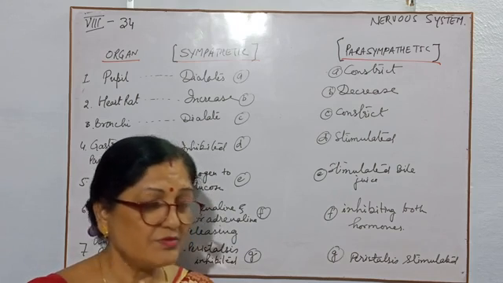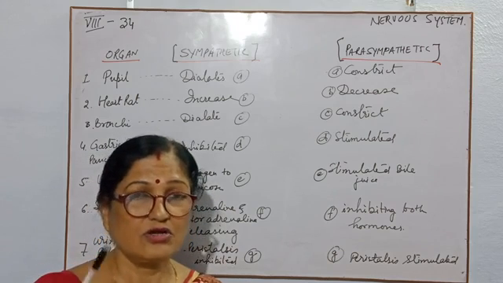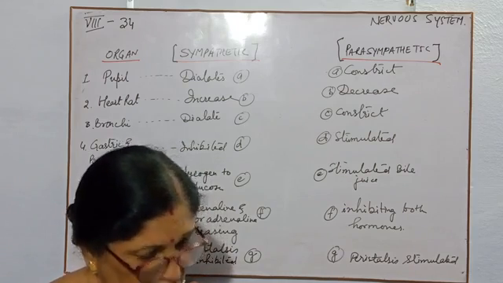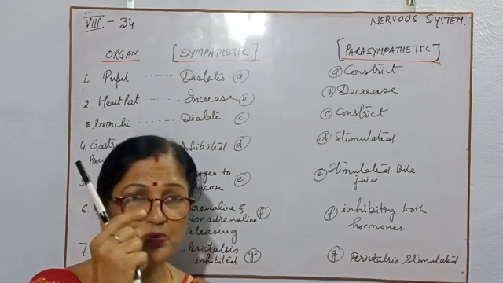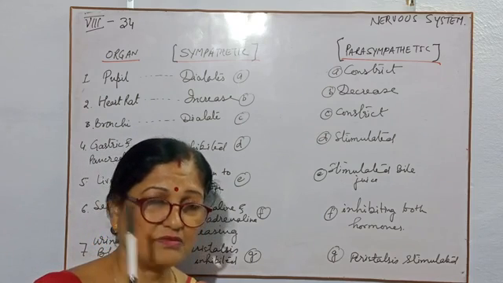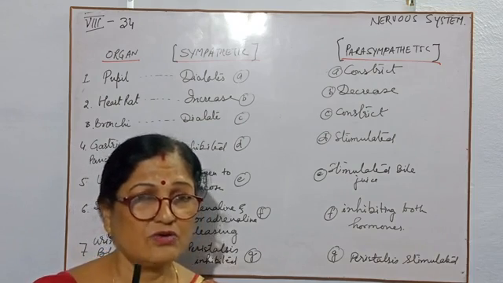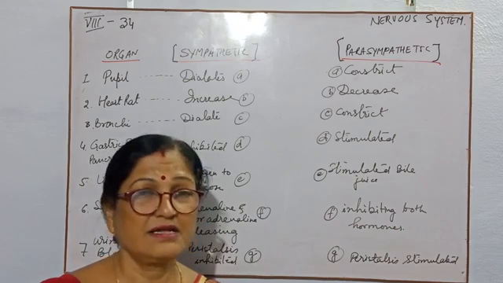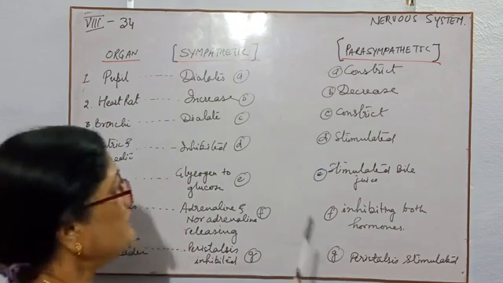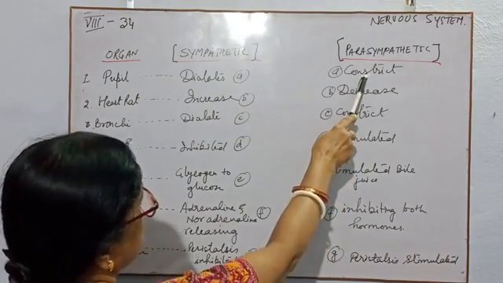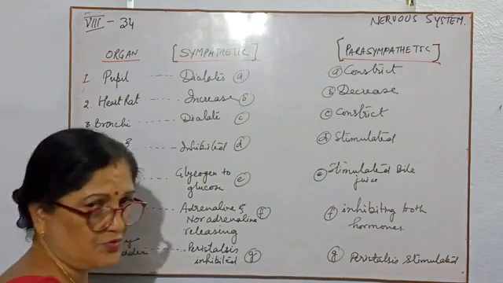When we are getting more light onto our pupil, then our eyelids will be closed and the pupil will be constricted, because if more light goes inside our eyes, then it will be harmful. So, in the parasympathetic system, they will constrict the pupil.